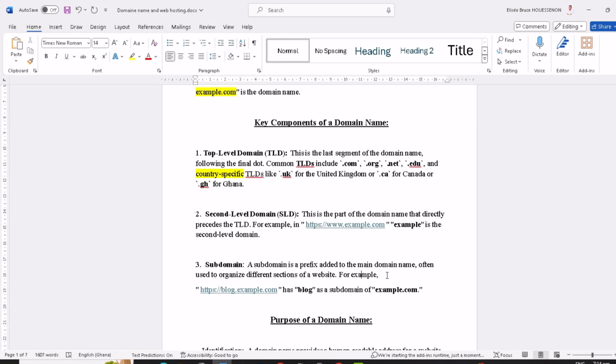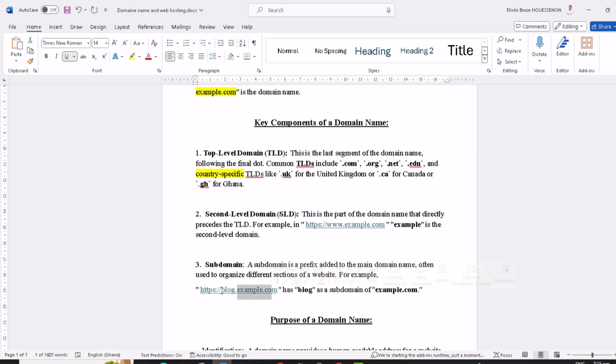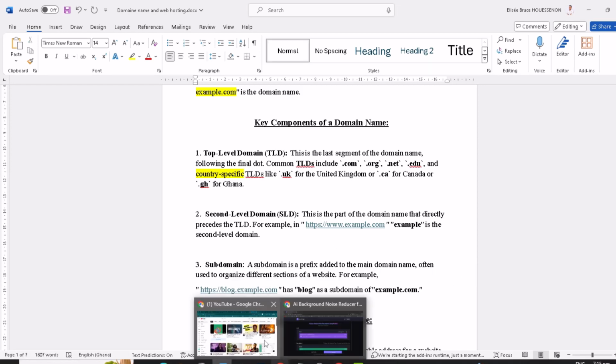And the subdomain here is the prefix added to the main domain. What comes before the domain here is what we call your subdomain. For instance, I assume here that my domain name is example.com. But before the example.com, I added blog. So we have here blog.example.com, meaning in this case, blog.example.com is not the domain name, but rather a subdomain.